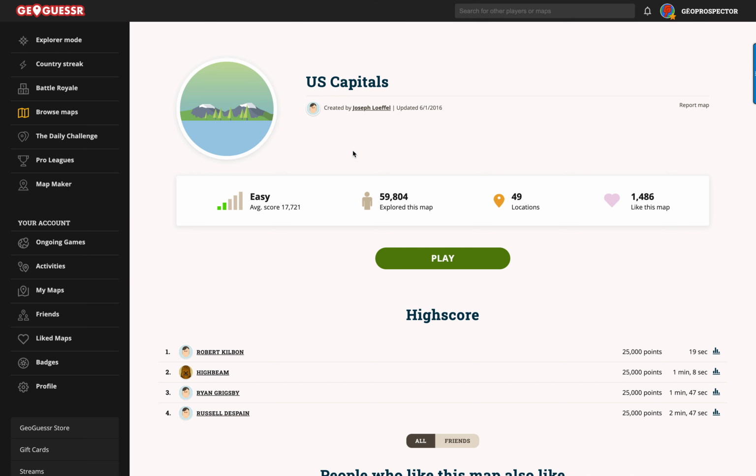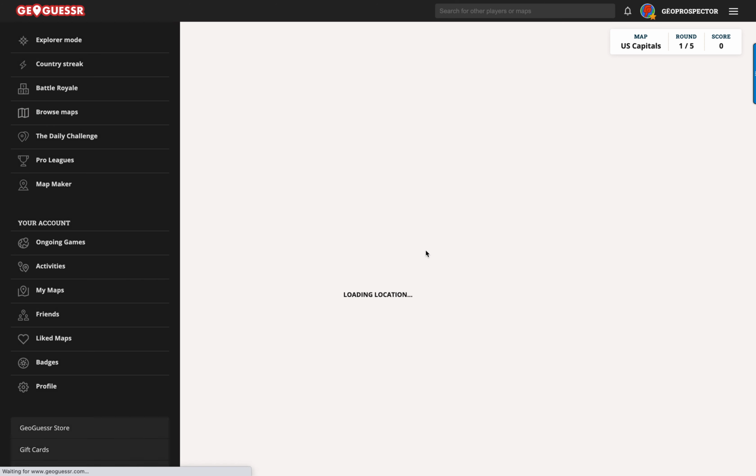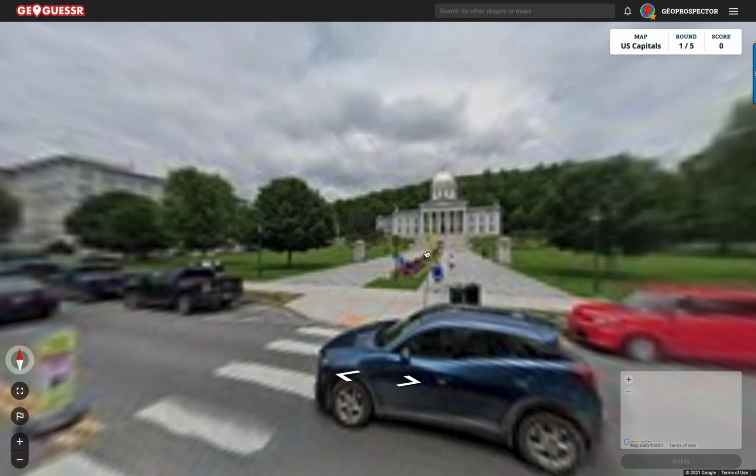So I'd be curious to see if there are state flags here and state capital names. Perhaps we'll see the capitol buildings, and we'll have to deduce which states they're in. So I'm going to hit play. I'm not going to give myself a time limit on this one, but I will try and make a guess and keep things moving if we find ourselves getting stuck in a rut. So let's see how we do.